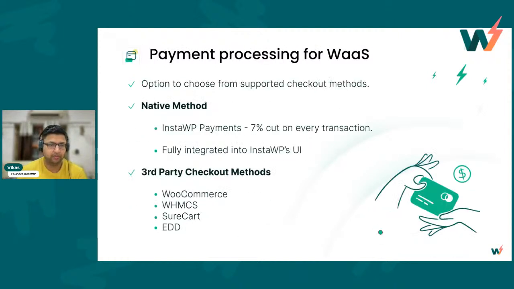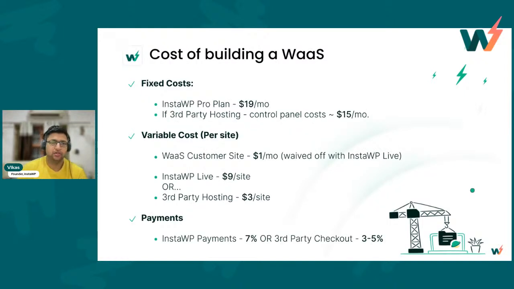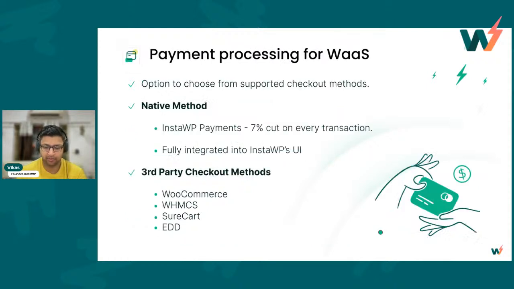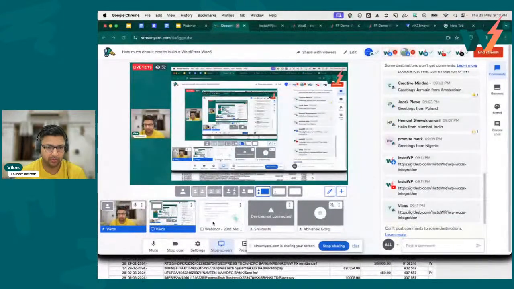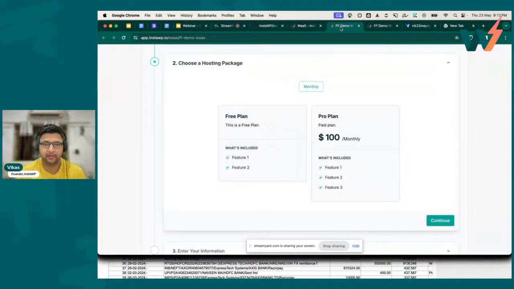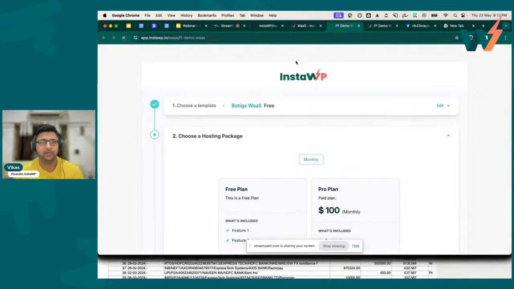All right. So I think, and I hope, so far so good. All right. So let's dive into the cost of building a VAS. But before we do that, let me go back and give you a small demo of what a VAS looks like. So let me share my screen and just give me a moment. All right. I hope my screen is shared and I'm going to the VAS area. All right. So let me refresh.